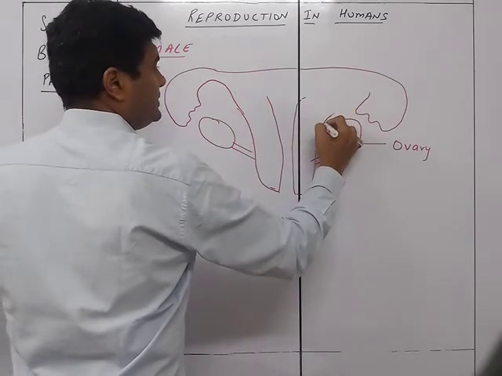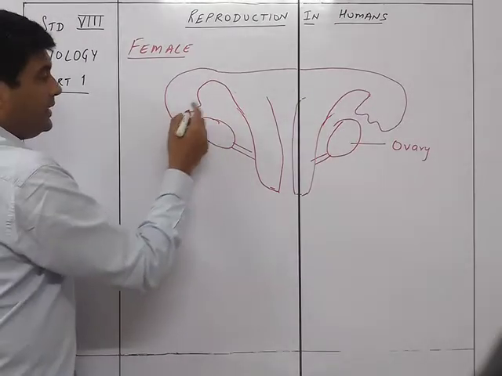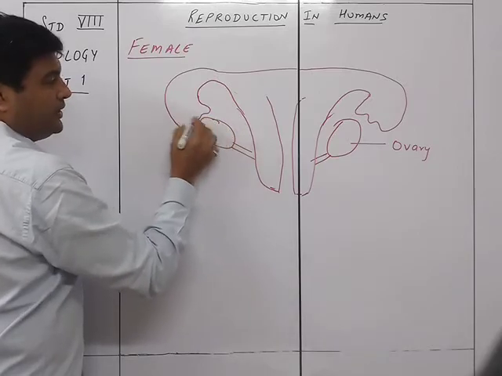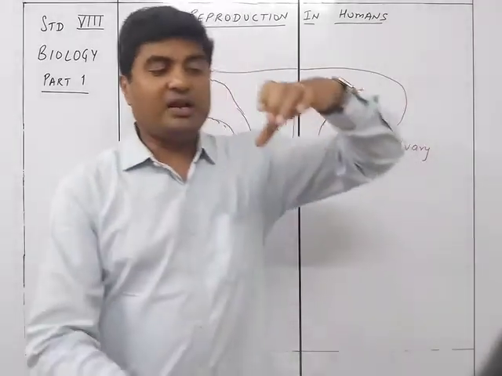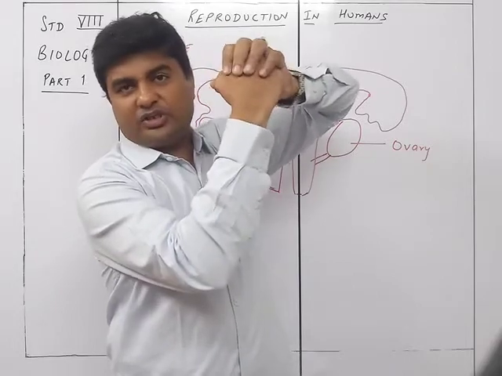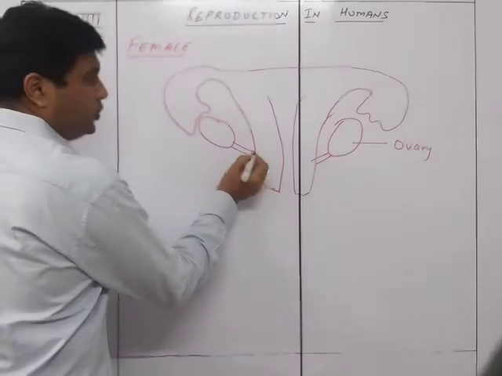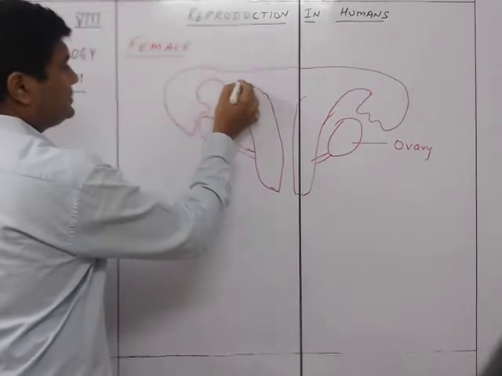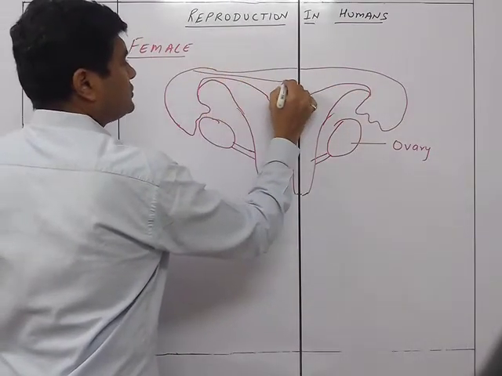So what we see over here is the ovary, and the ovary is not connected, it is actually suspended. So it is like this: this is a funnel and this is the ovary, so the ovary is here like this. This is not touching, it's just over here like this, and it is connected to the uterus. This is the thickness of the walls of the uterus.